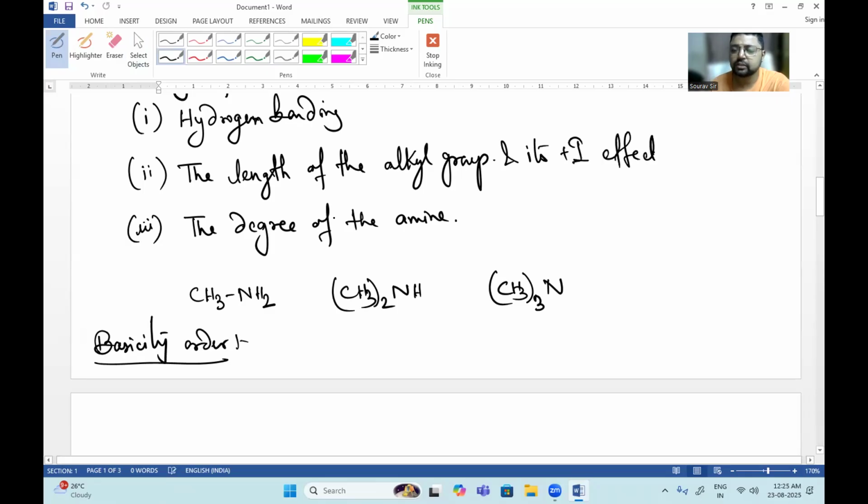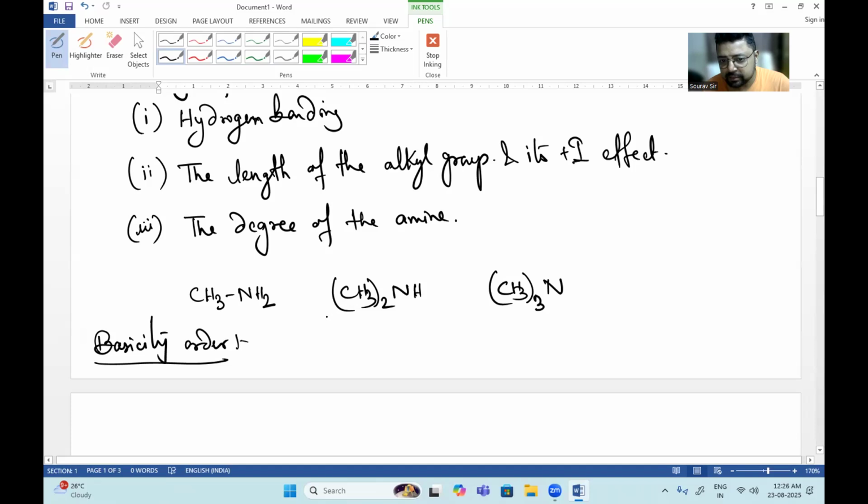Actually, the length of the alkyl group and plus I effect don't go side by side, and higher plus I effect does not mean higher solubility either. The length of the alkyl group is the main interesting part: the length should not be high, because with higher length the hydrophobic end will be much larger and solubility in water will be less.